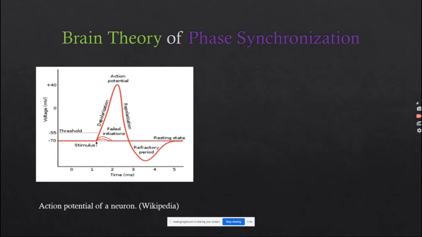So this is a typical image of an action potential. Here you can see the membrane potential of a neuron in resting state. It seems to be a straight line, but actually it has some rhythmic feature which is not that visible in this image. There is some rhythmicity in the neuron membrane potential.